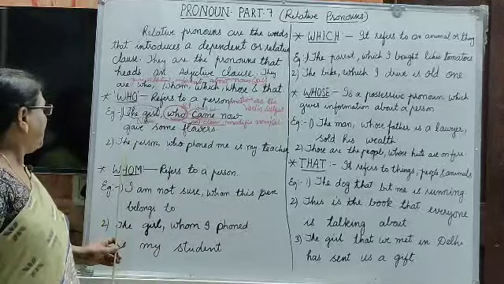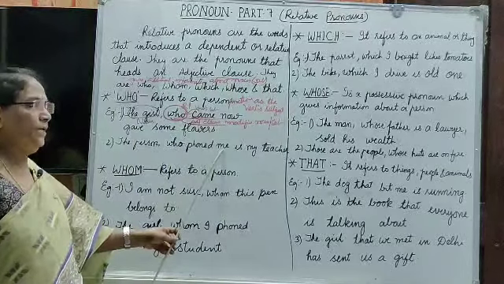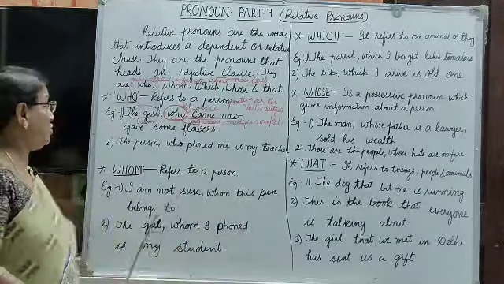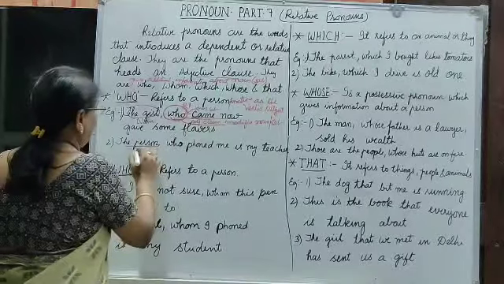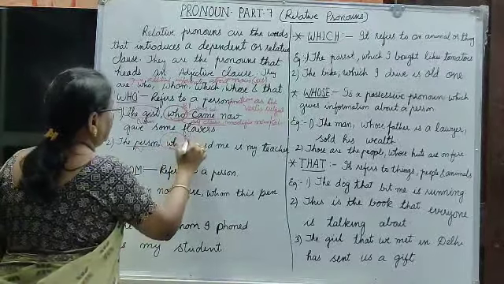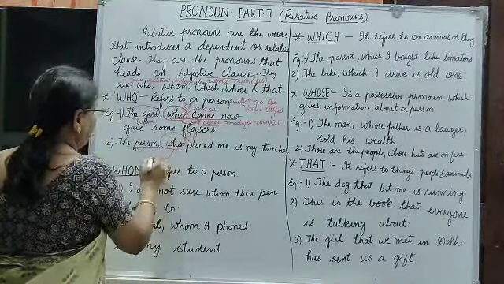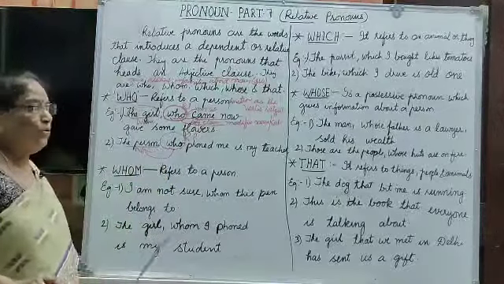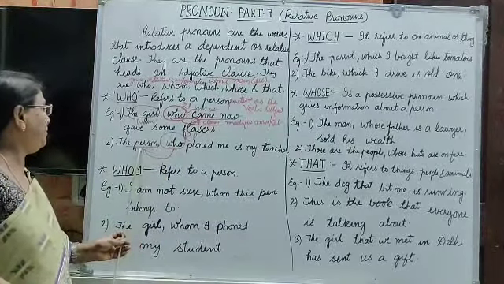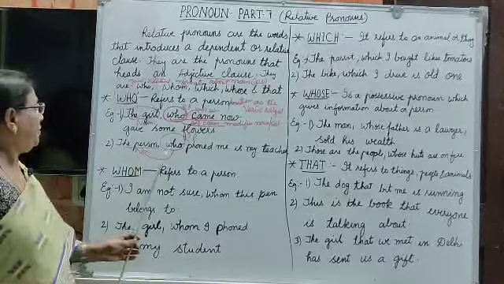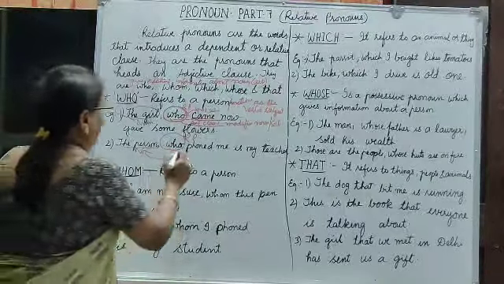Next is: the person who phoned me is my teacher. The person is a noun. Who is a relative pronoun. Who is the antecedent of person, the noun.